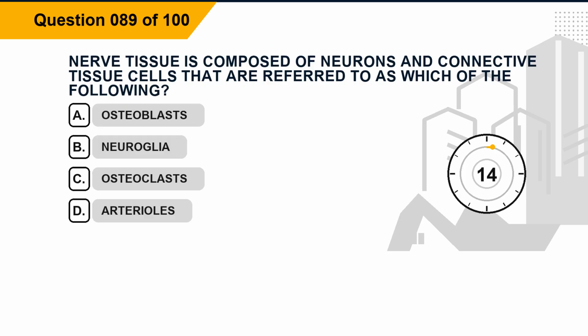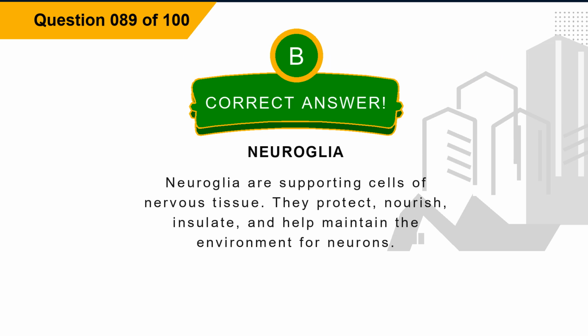Question 89. Nerve tissue is composed of neurons and connective tissue cells that are referred to as which of the following? Option A, osteoblasts. Option B, neuroglia. Option C, osteoclasts. Option D, arterioles. The correct answer is option B, neuroglia. Explanation. Neuroglia are supporting cells of nervous tissue. They protect, nourish, insulate, and help maintain the environment for neurons.